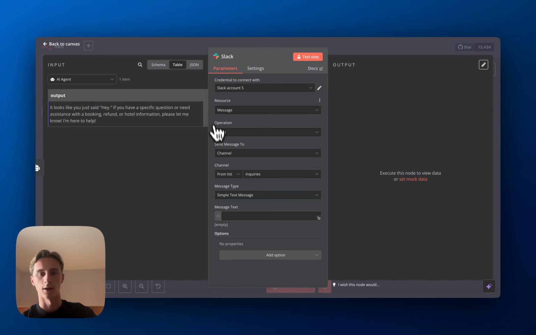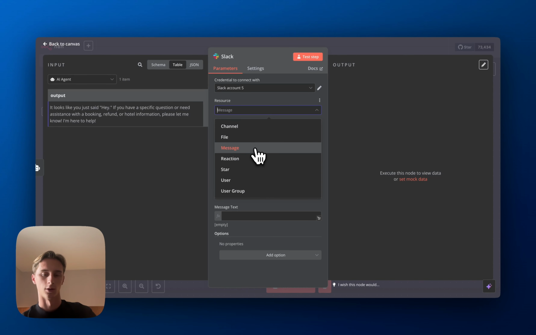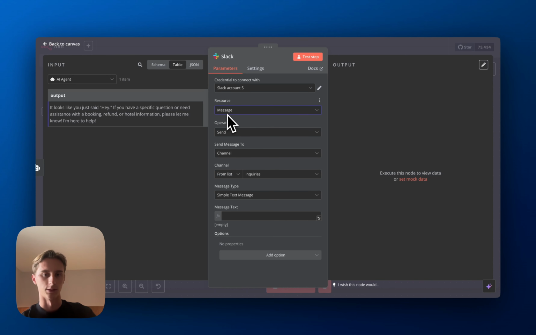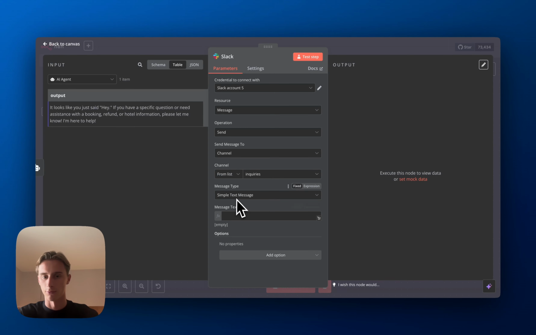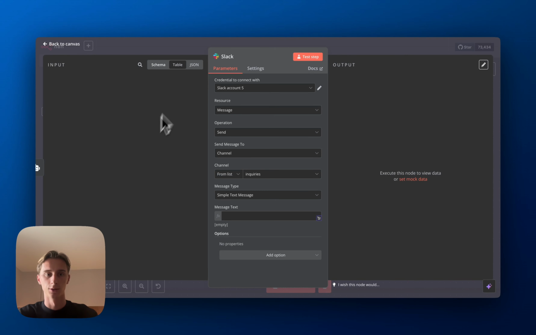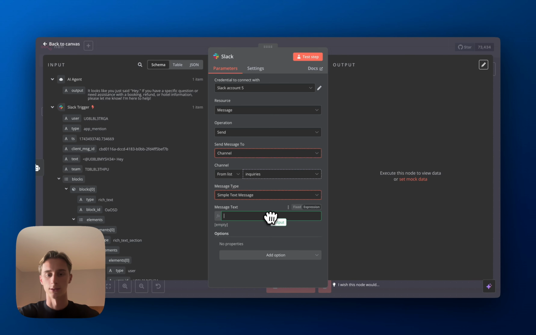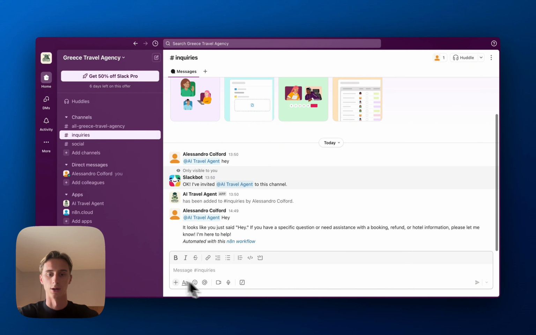Once that's done, in resource, since we're sending a message, we put message, operation is send message to, then you put channel, and we're sending it in the inquiry channel. The message that we're sending is the output of the AI agent. So you just have to drag this into here, and that's it. Then you can test the step, and normally it should come up as a message here.